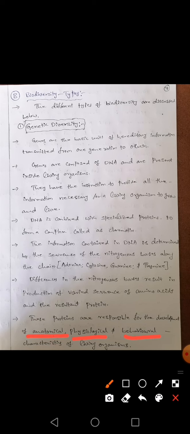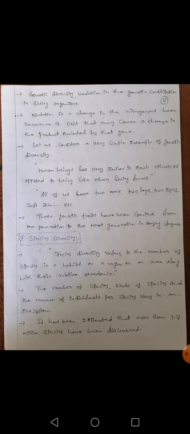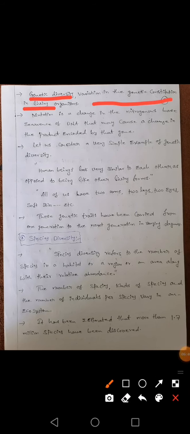Okay, all these things we will learn in genetic diversity. Next, see here, genetic diversity is the variation of the genetic constitution in living organisms. And one more thing: mutation is a change. Mutation is nothing but transforming from one type of gene material to another gene material.